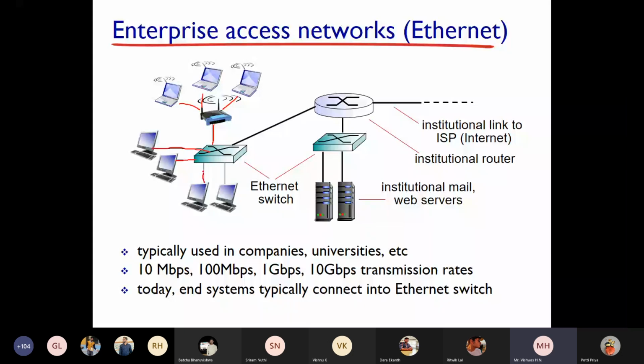Because a normal basic switch can connect up to 24 systems. It will have 24 ports. A basic switch, I'm telling you. Similarly, if you connect two basic switches, you can have 48 systems connected. If you go for the next type of switch, you will have 48 ports to which you can connect 48 systems, like that.